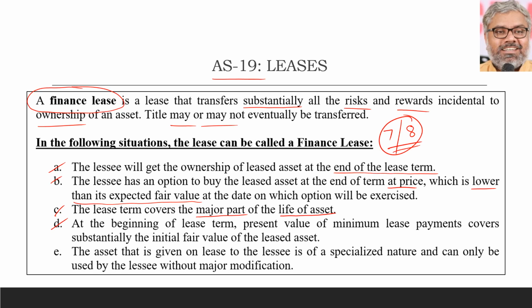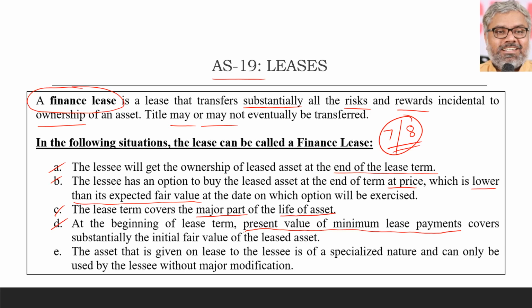But D point is the one where we can check whether it is a finance lease or not with calculations, and that will definitely be asked in the exam questions for calculations also. So what is the D point? Read it and understand it carefully and remember it also. At the beginning of the lease term, present value of the minimum lease payments. This is what we should calculate. So we should know first of all what is minimum lease payments. We will come to that. And we should already know how to calculate present values.